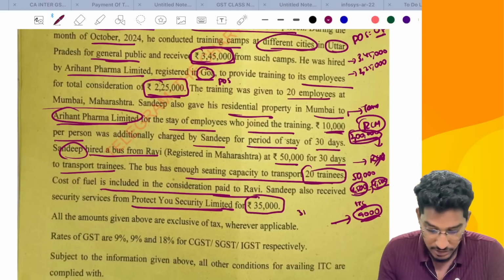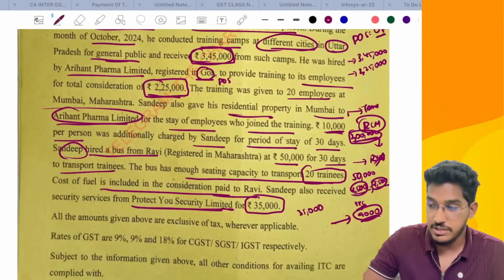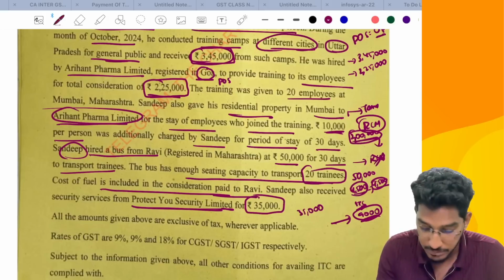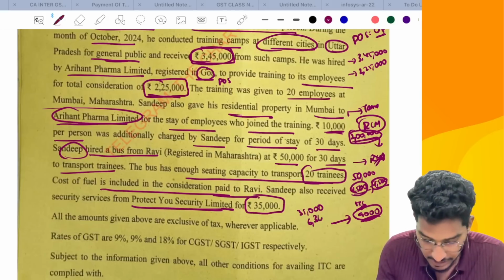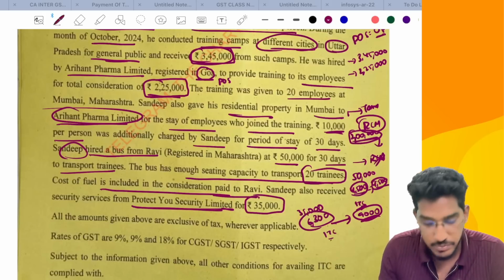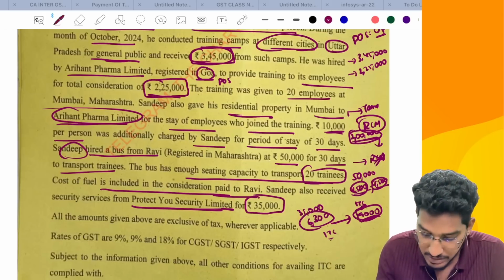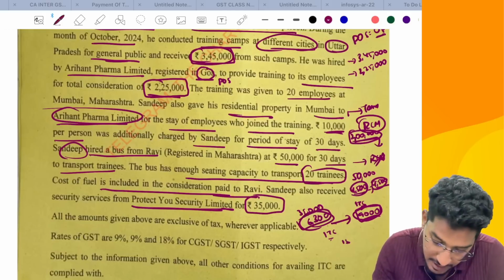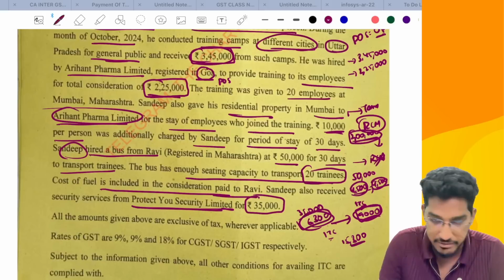On these 35,000 rupees, they would have already charged GST from him. How much? 35,000 rupees into 18% comes to 6,300. So on this 35,000, 6,300 rupees of GST he would have already paid, and he can take it as input tax credit. So totally, from this 9,000 he can take input tax credit, and this 6,300 also he can take. Total 15,300 rupees of ITC he can avail.